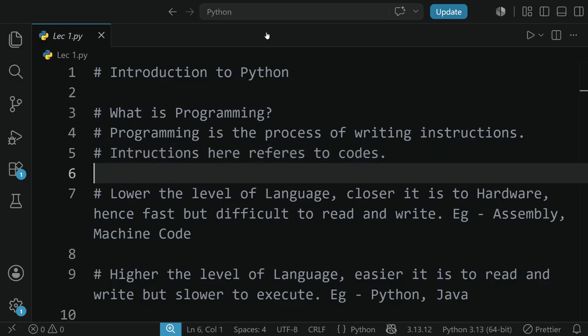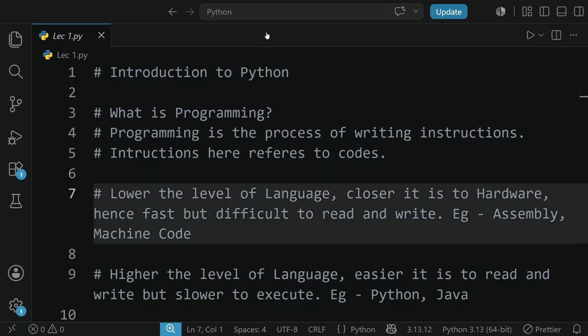So, languages again are of two types, low level language and high level language. Lower the level of language, the closer it is to the hardware, and the closer it is to the hardware, the faster it is. Though, since it is closer to hardware, that is, it resembles machine code more, it is way more difficult to read or write. Examples of low level languages would be assembly and, as I said, machine code.